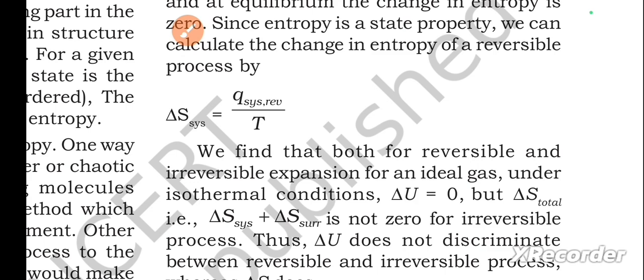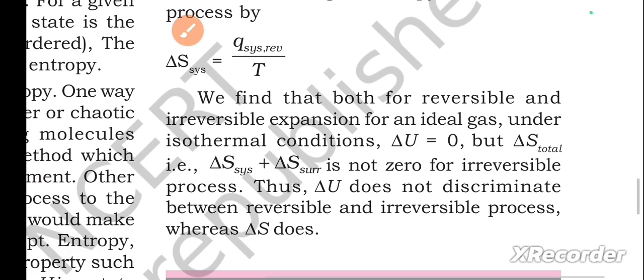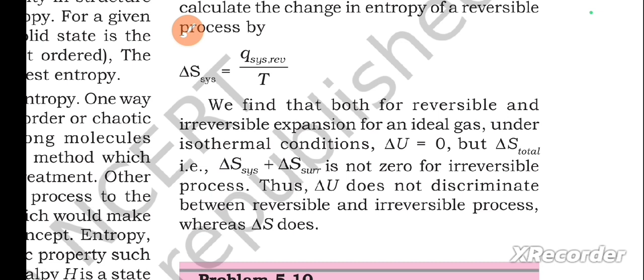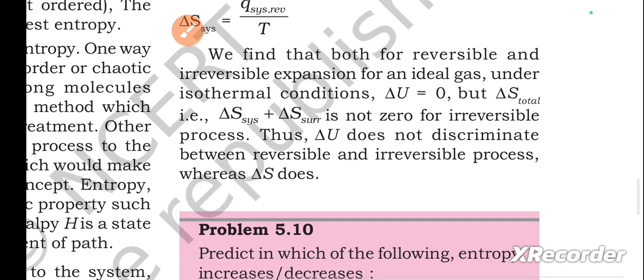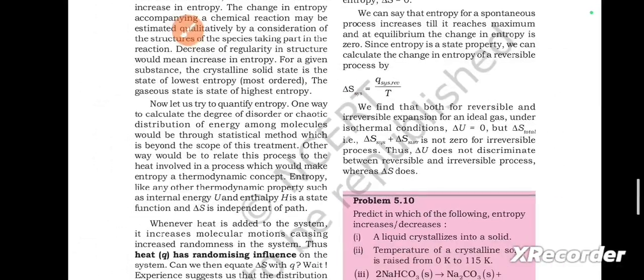We find that both for reversible and irreversible expansion for an ideal gas under isothermal conditions, delta U equals 0. But delta S total, that is delta S system plus delta S surroundings, is not 0 for an irreversible process. Thus, delta U does not discriminate between reversible and irreversible process, whereas delta S does.